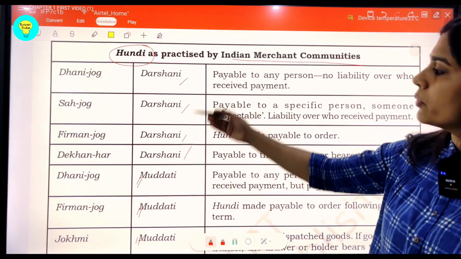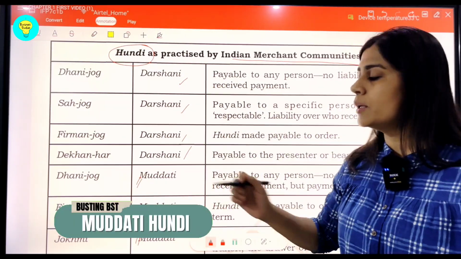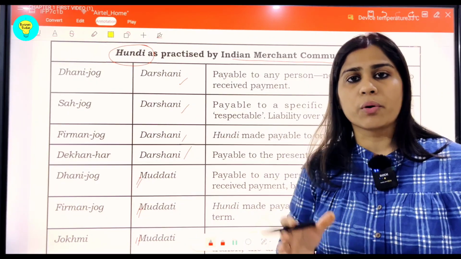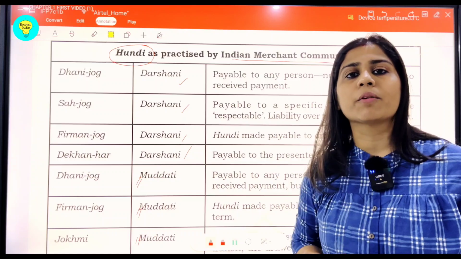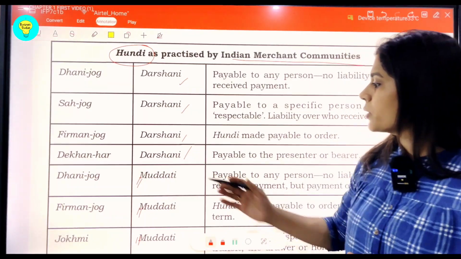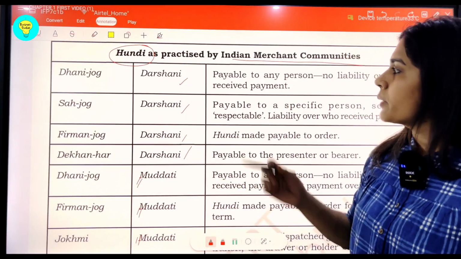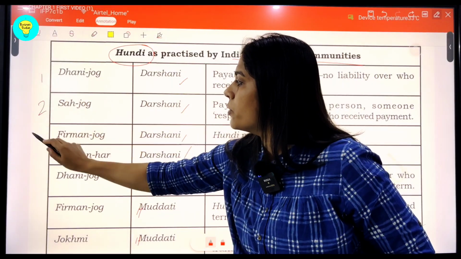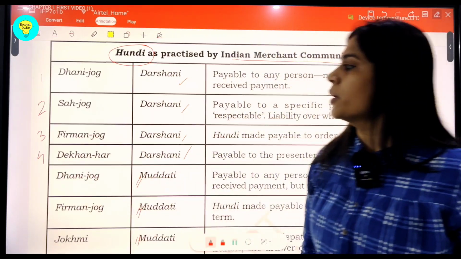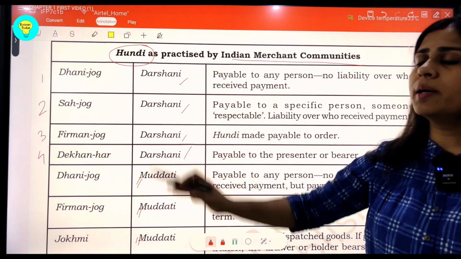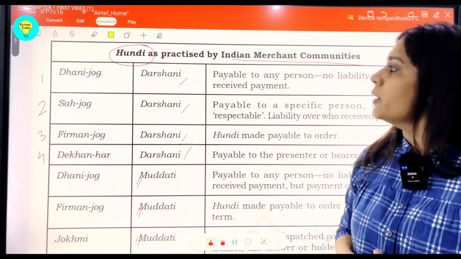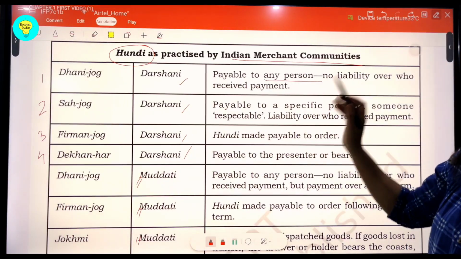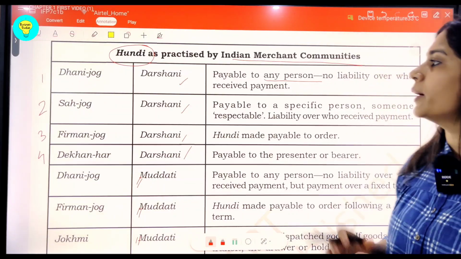So in this Darshani Hundi we have 4 subtypes, while Muddati is something for a short term, or after a fixed tenure. So there has to be a short span of time attached to Muddati Hundi. In this we have 3 subtypes. Now when we talk about Darshani Hundi, there can be 4 subtypes: Dhani Jog, Sahjog, Farman Jog and Dekhan Jog. These are vernacular terms taken from Hindi itself. So you can relate, students, like Dhani Jog. Dhani means payable to any person.